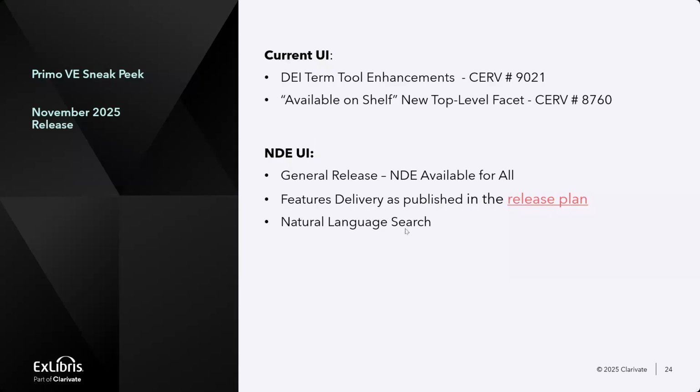So I would like to talk about the natural language search. Sure. This one is really exciting. We're going to add natural language search to the main Primo search. It will be optional, of course. It will not be part of the main search, but it will be next to the search bar.